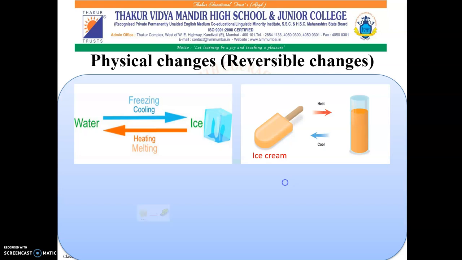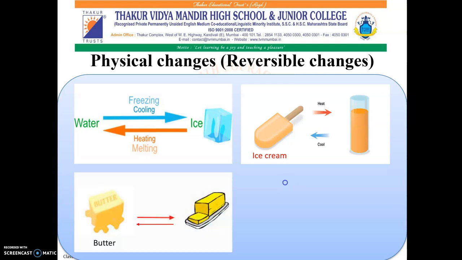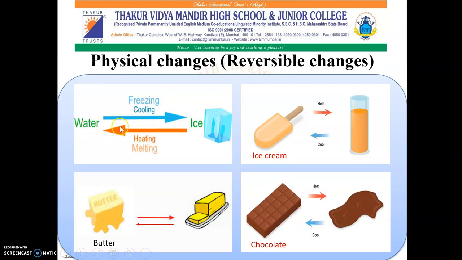Physical changes are always reversible changes. For example, water on freezing turns into ice, and ice again on heating turns into water. So it is a reversible change. Similarly, ice cream on heating will turn into liquid, whereas again on cooling it will turn into ice cream. Butter at room temperature, if kept inside a fridge, will become hard. And when this butter is taken out of the fridge and kept again at room temperature, it will become soft.